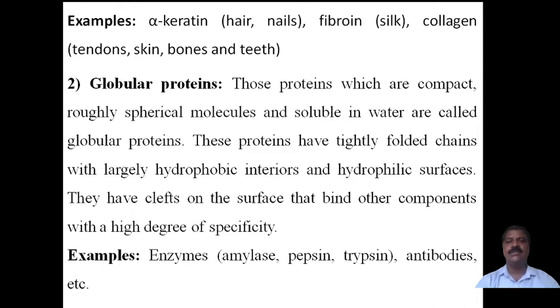Therefore, these globular proteins are spherical, ball-like. The interior is hydrophobic, insoluble in water. The hydrophobic, non-polar ends are present inside, and on the surface the polar ends are present, that is, hydrophilic.